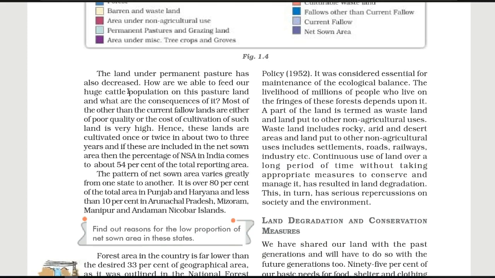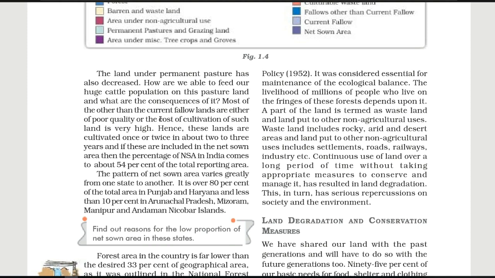And with the decrease of this land, what next problem are we going to face? The problem is how are we able to feed our huge cattle population on this pasture land, and what are the consequences of it? If we don't have this permanent pasture land, how are we going to feed our huge cattle population, and what results are we going to face in our future?